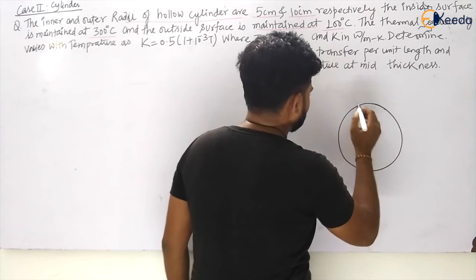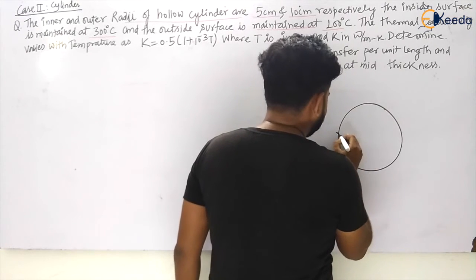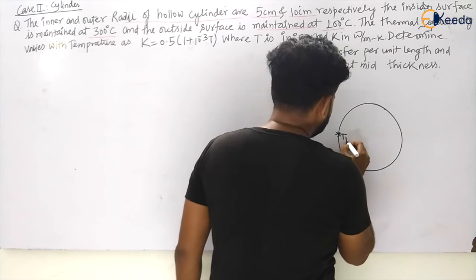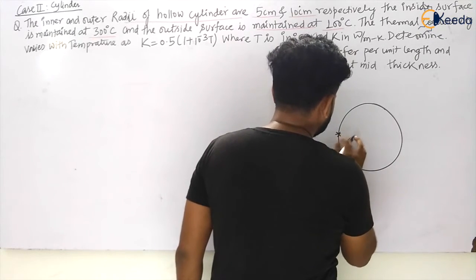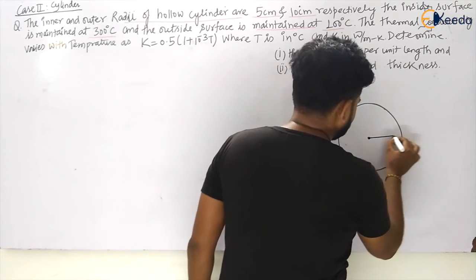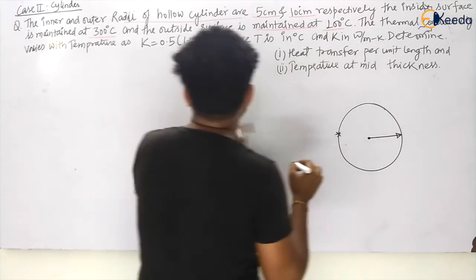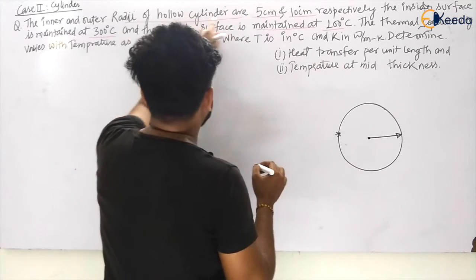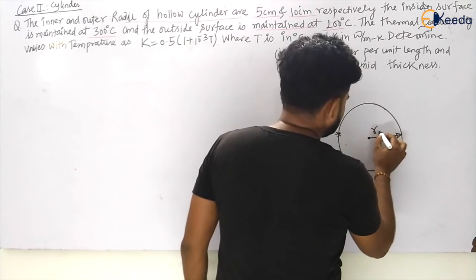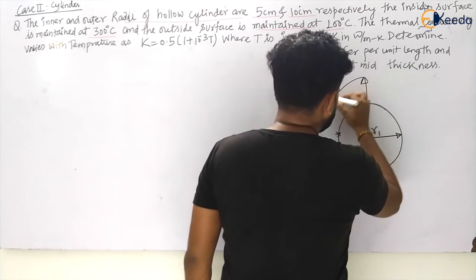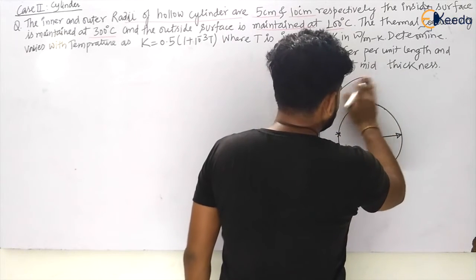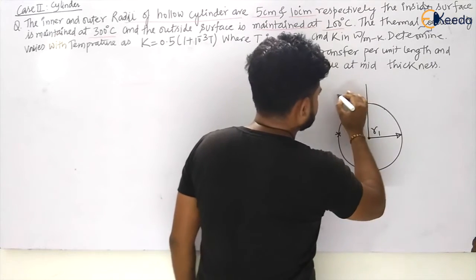Let us say this is your hollow cylinder where temperature at the inner surface is, let us say T2, or let us take it T1, that is your R1. The inside radius is how much? 5 centimeter. Let us take it R1, and another he has given to be R2. Let us see.